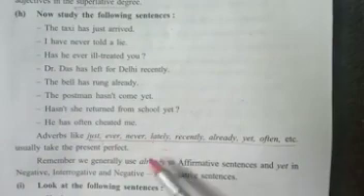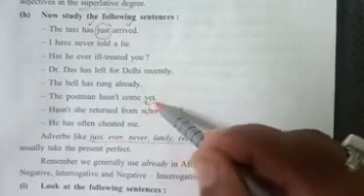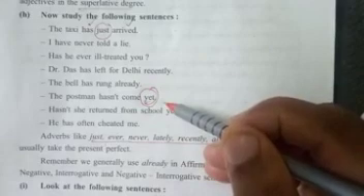Next, the adverbs like just, ever, never, lately, recently, yet, already. Look at the sentence. This taxi has just arrived. Just is used. The place of just is between the have verb and the main verb. The postman hasn't come yet. The position of yet is at the end of the sentence.